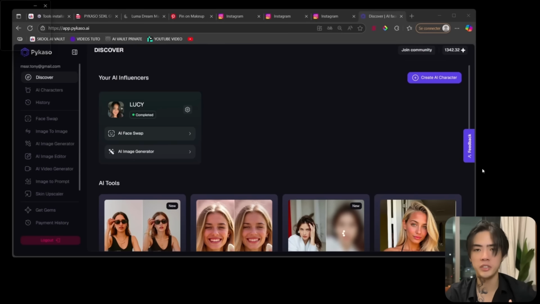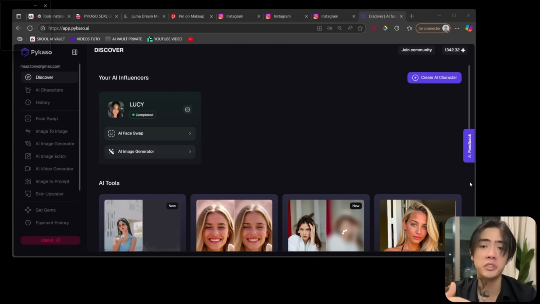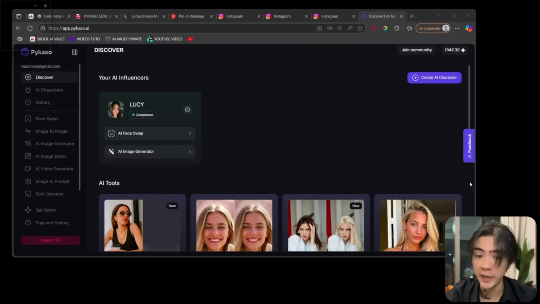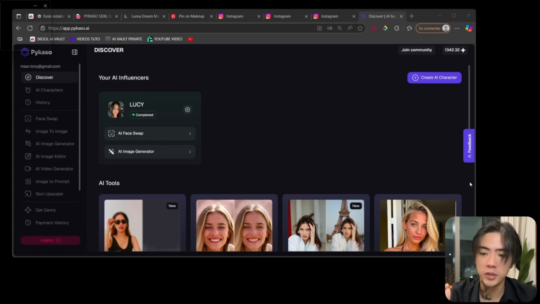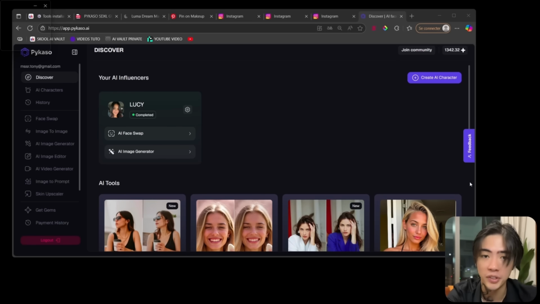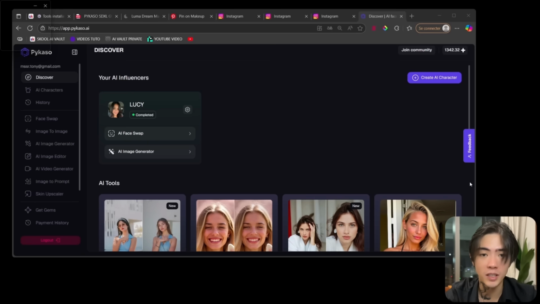So before creating the whole AI influencer, first we will generate the face. This is something very basic that maybe some of you already know, but don't worry, we'll go into advanced methods later. First, we need to generate a face before being able to create the whole body. To do it, we will go on this website. The tool name is Picasso.